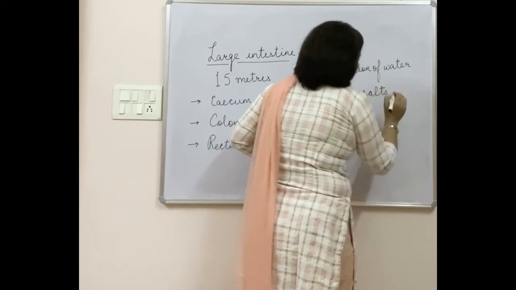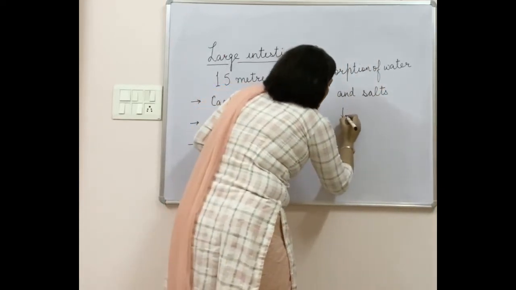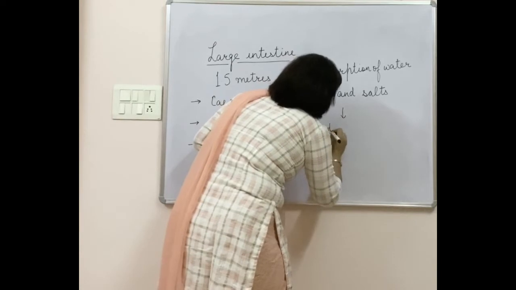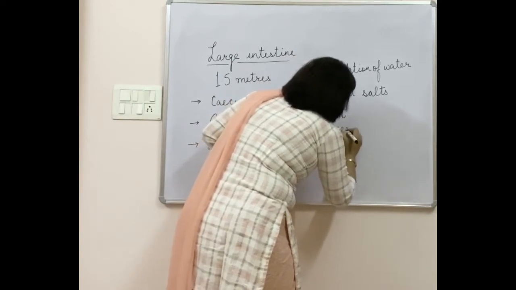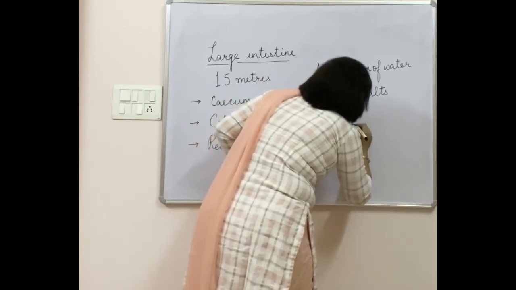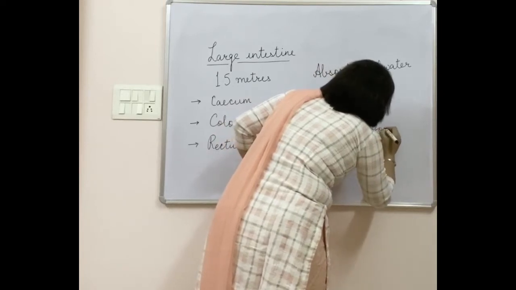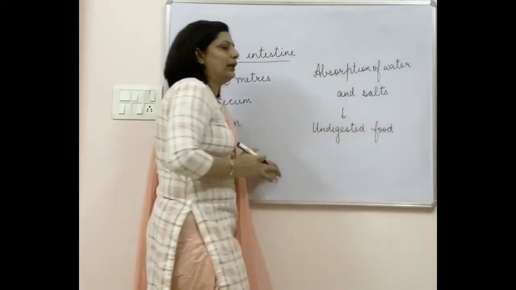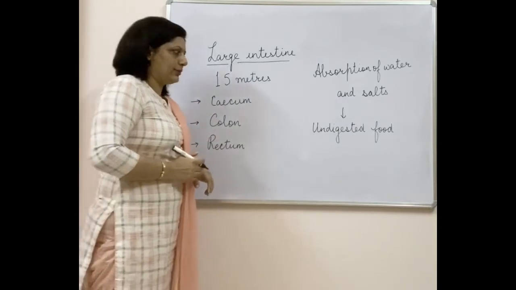After that, we are left with undigested food. Because whatever we eat is food, there is some part in the food which will not be digested in any part of the digestive system.